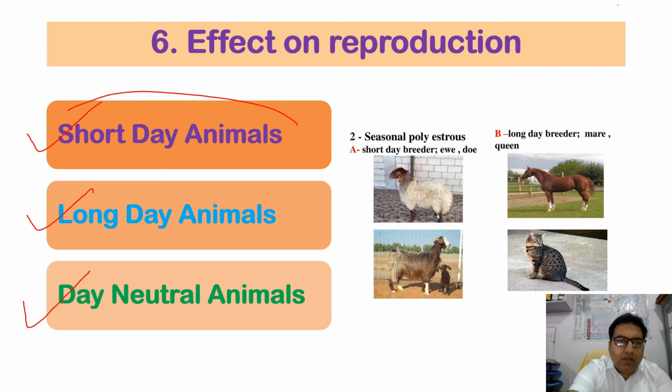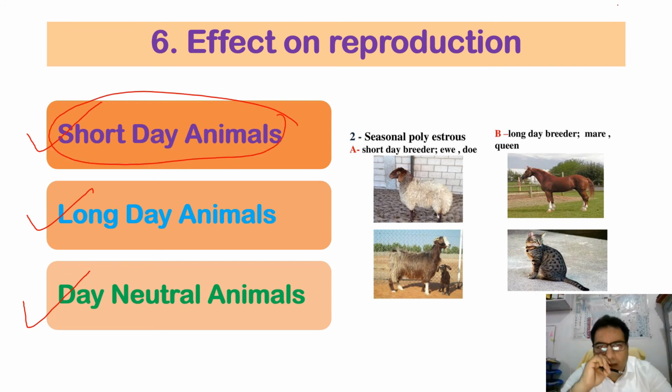Short day animals breed during the short photoperiods or decreasing day length of autumn, and they are in anestrus, that is not in the estrus phase, in spring and summer, and they are in estrus in the fall and winter.